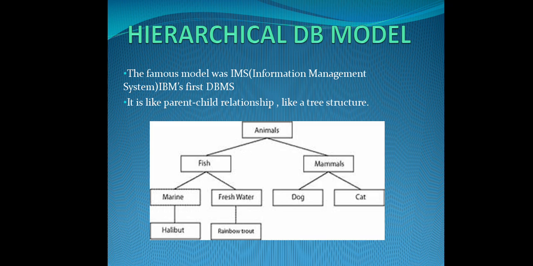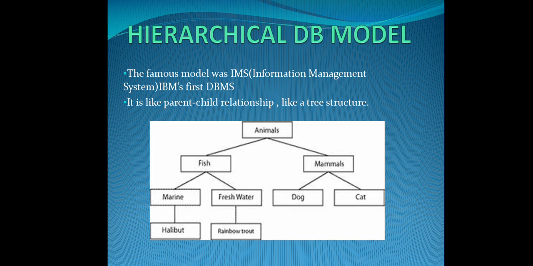So the fish and mammals are the child nodes of animal, but the fish can have only one parent, that is animal. The mammal can have only one parent, that is animal, but the fish can have any number of children also, that is marine and freshwater. Again, the mammals can have any number of child nodes, that is dog and cat. So do you understand this?